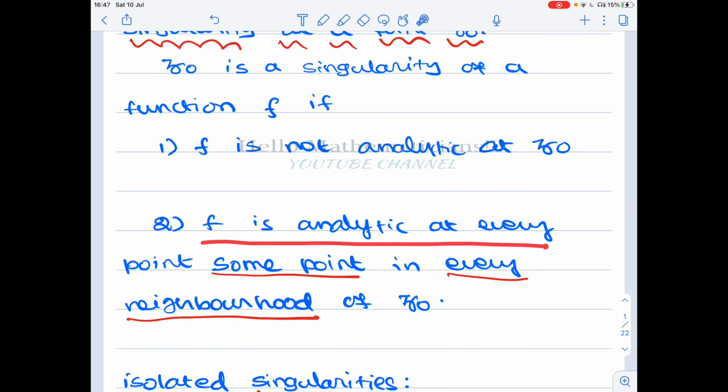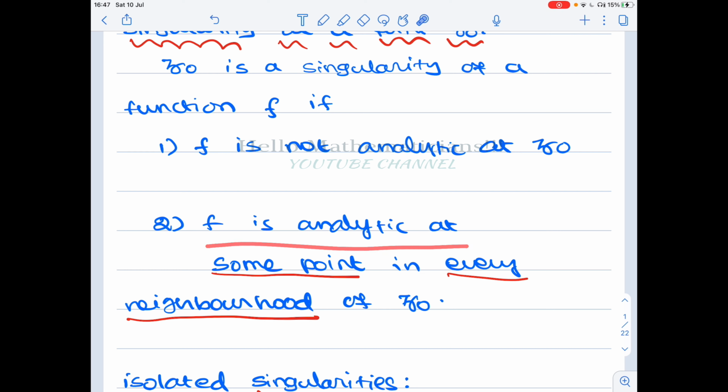f is analytic at some point in every neighborhood of z naught. Let me briefly explain.